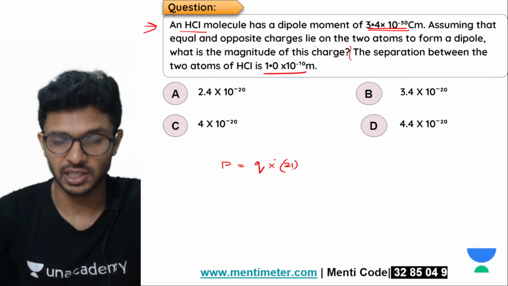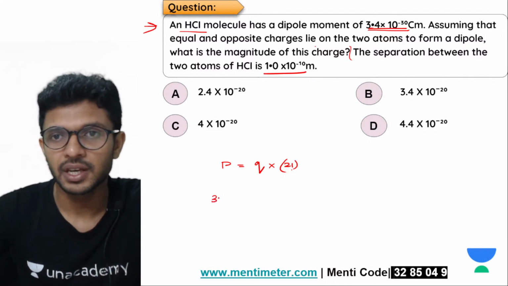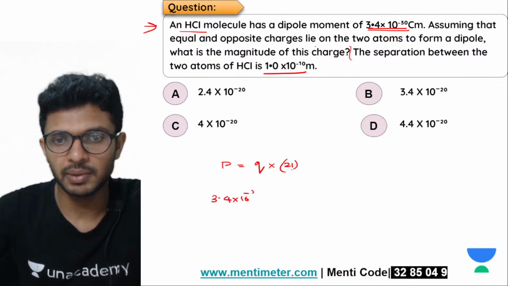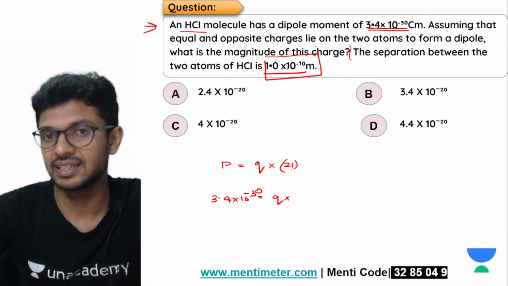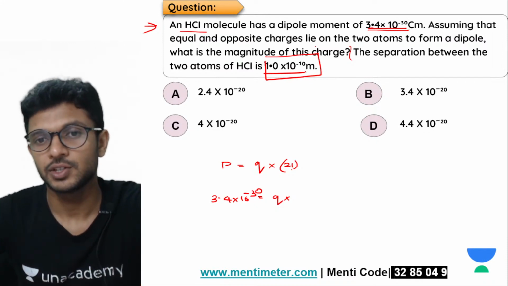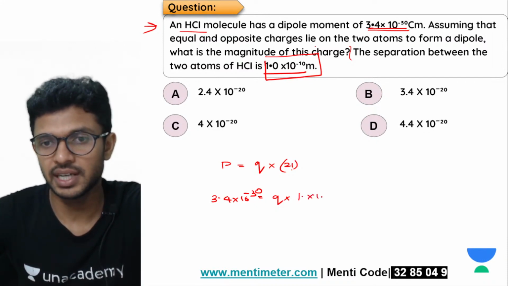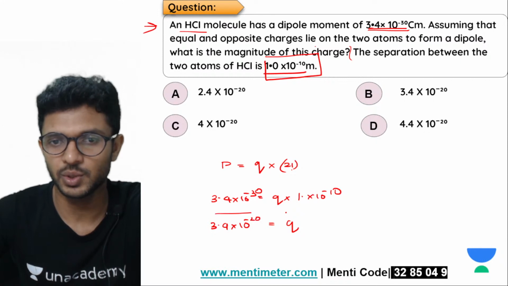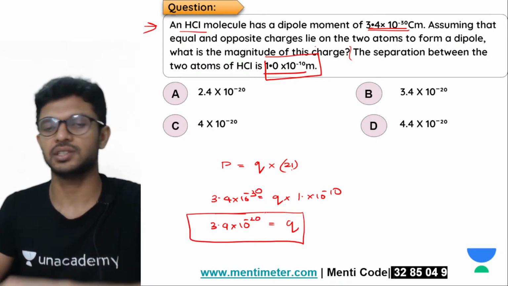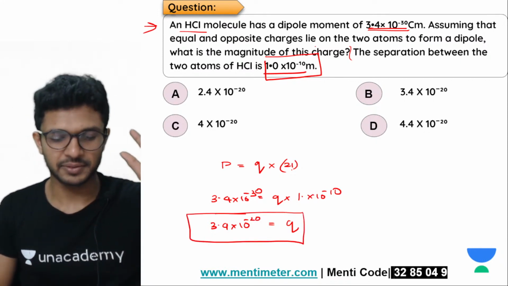Don't get confused here, bachcha log. P is 3.4 into 10 power minus 30. Charge into 2L, where 2L is the total distance. Don't multiply 2 with the existing distance. That is wrong. So 2L is equal to 1 into 10 power minus 10. So I hope you all know the answer is 3.4 into 10 power minus 20. I cannot ask a simpler question than this.